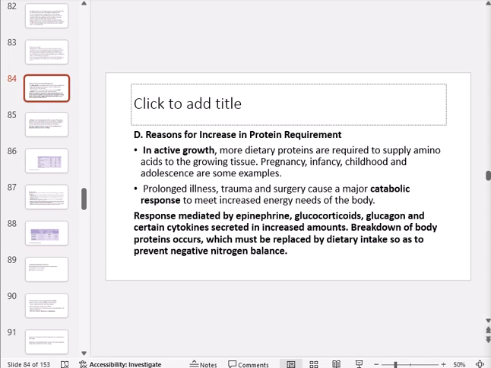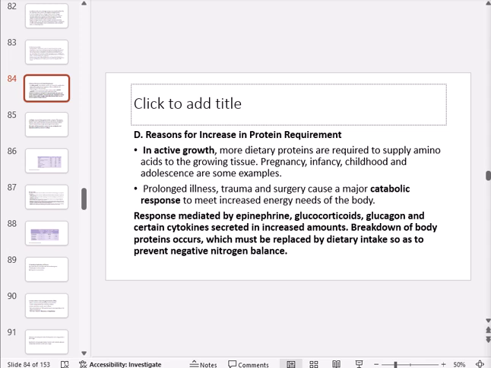And then you also have prolonged illness, trauma, and surgery, which can cause major catabolic responses, to meet the increased energy that the body is going to need. This response is mediated by many chemicals in the body, such as epinephrine, glucocorticoids, glucagon, and certain cytokines, which are going to be excreted in increased amounts.